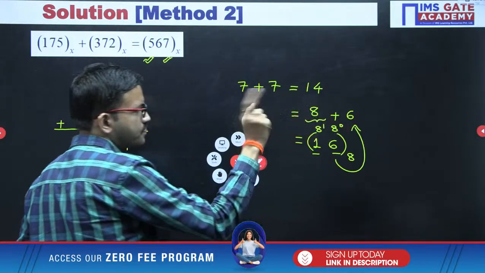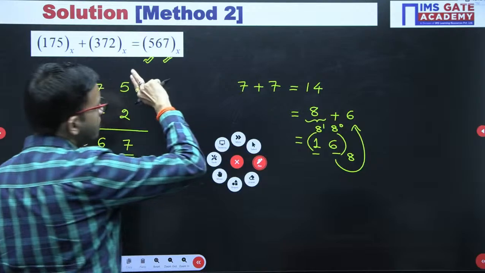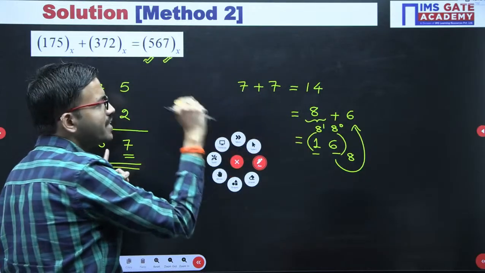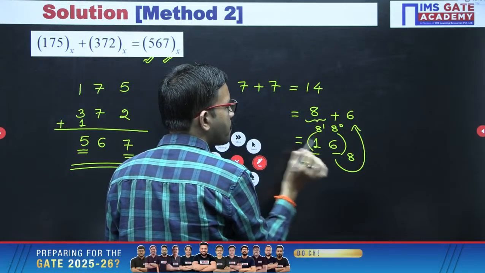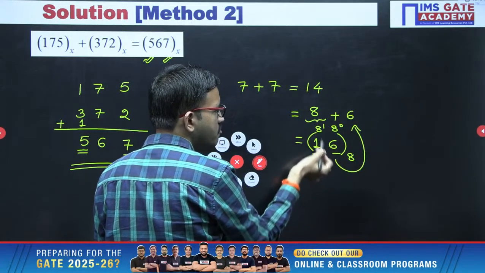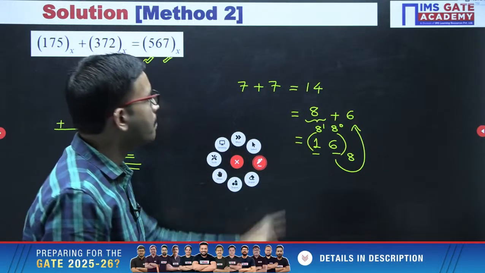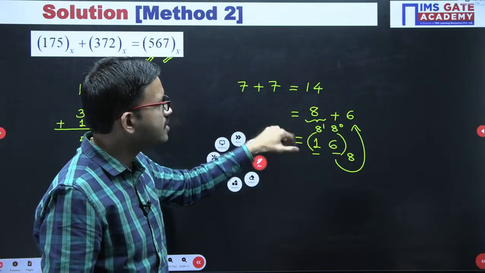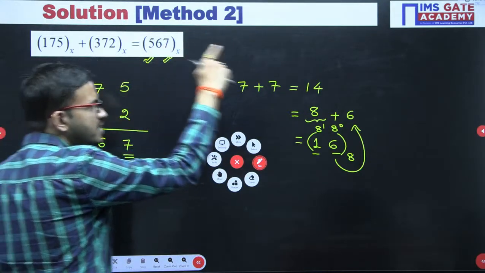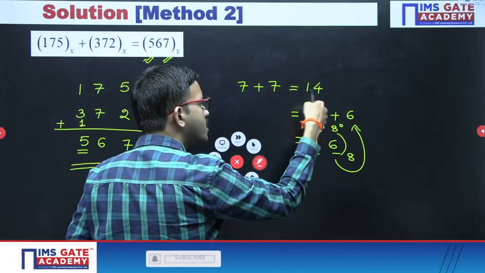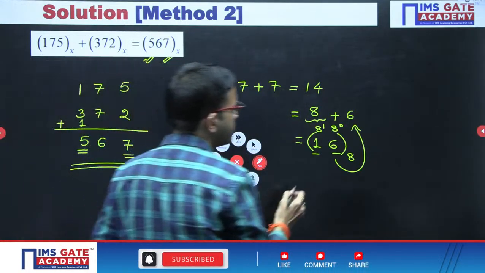But that works when you know the base. Here you don't know it, that's why we are performing this. So simple logic here: one digit is not sufficient, one more additional digit is required. That digit will always be 1 only, but the equivalent value of the carry is nothing but the base of the number system. Here the hint point is the sum digit. By adding which number you get 14, that is nothing but the base. I hope it is clear for everyone.